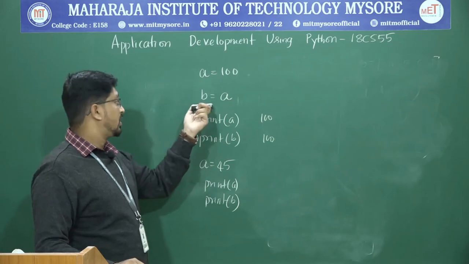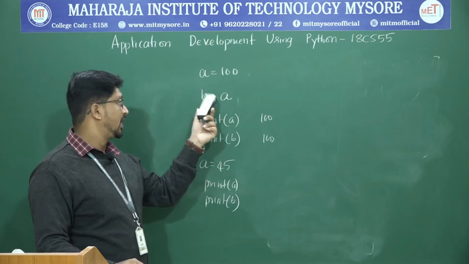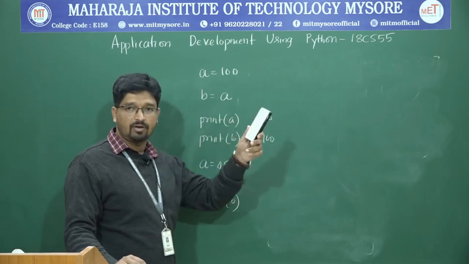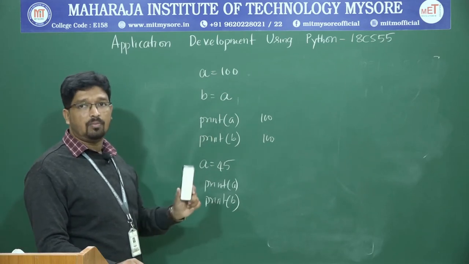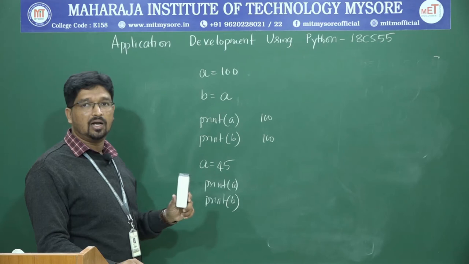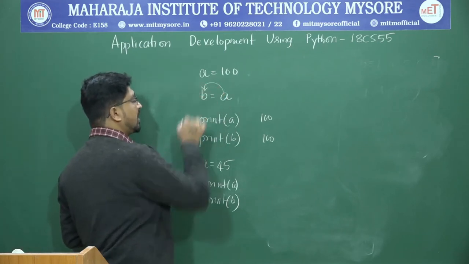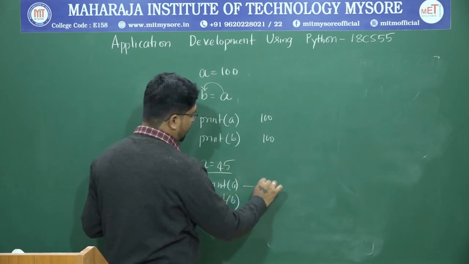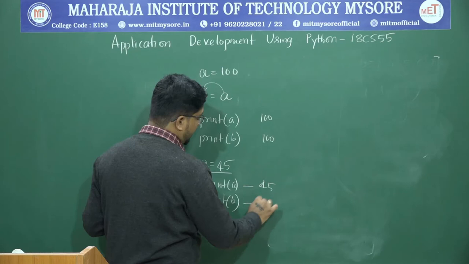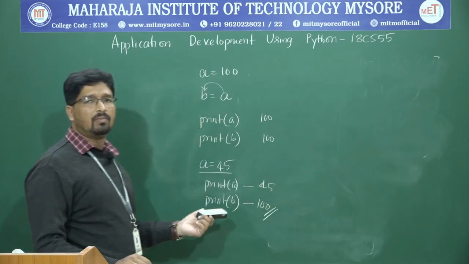No. This is just an assignment, this is not a reference. The memory location of a is different, the memory location of b is different. They are separate components, they are not identical, correct? We are only copying the data from a to b. Even though I change a to 45, a will be 45 and b is 100 only. So this is the normal concept.